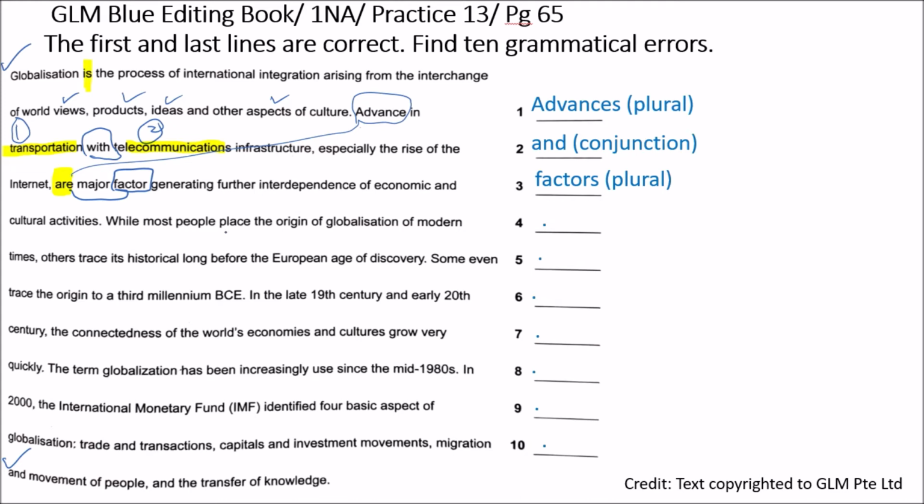While most people place the origin of globalization of modern times. So we're talking about modern times. It would be "in modern times". The correct preposition should be "in" modern times. So that should be the correct preposition.